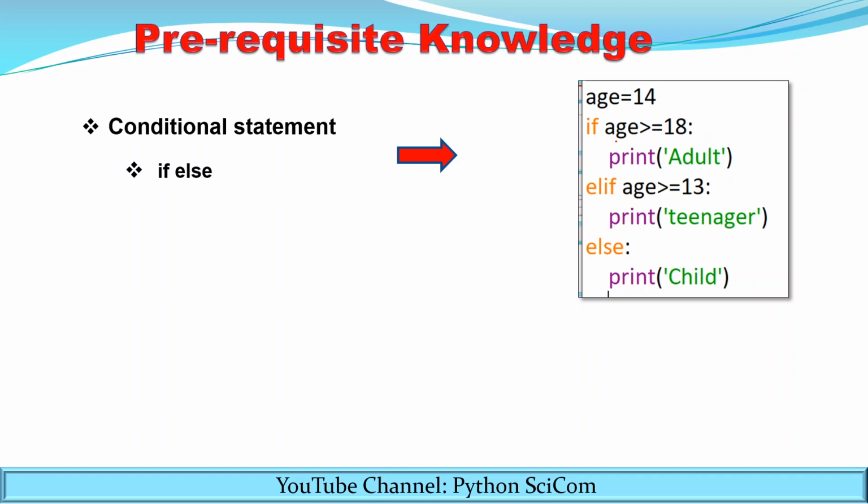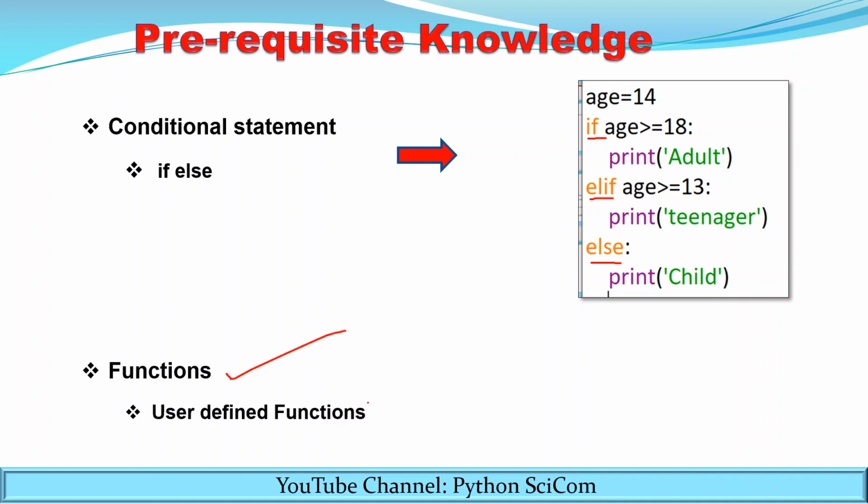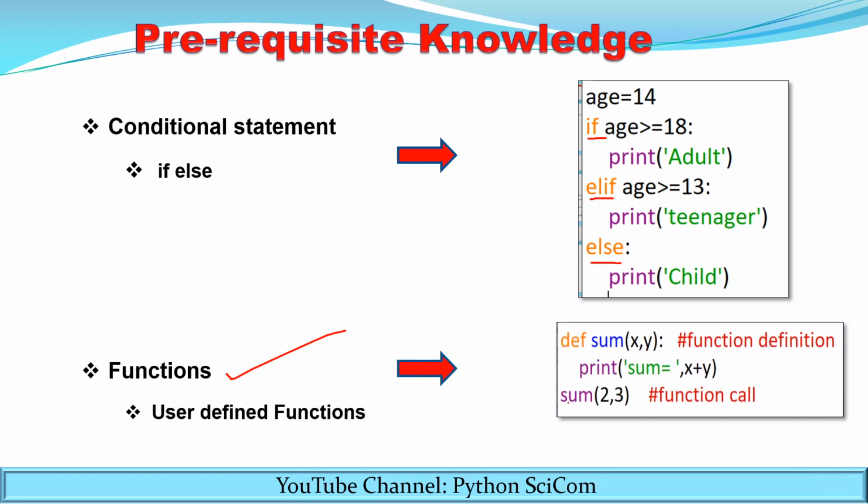Now the various conditions can be represented by using if, elif and else. So you must know how to write if, elif, else because we are going to use this conditional statement in queue. Also you must know about functions, especially the user defined functions because we are going to write down the function definitions in queue.